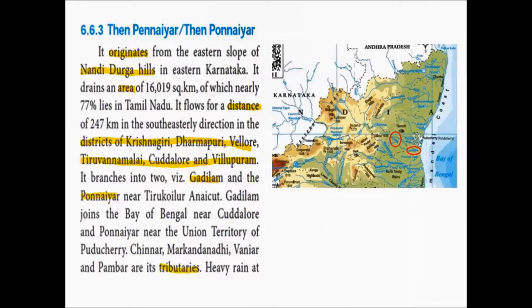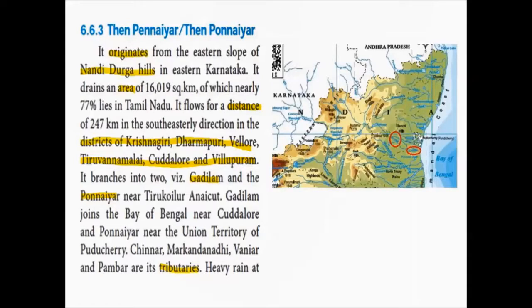It branches into two, namely Gedilam and Ponnayar, near Tirkoilur Anikat. The Gedilam river joins the Bay of Bengal near Kadalur, and the Ponnayar river joins the Bay of Bengal near the Union Territory of Puducherry.